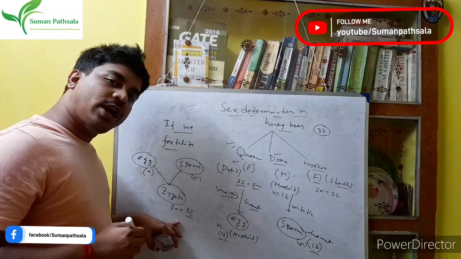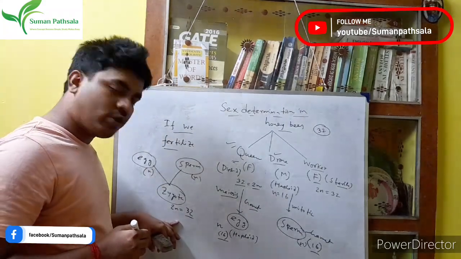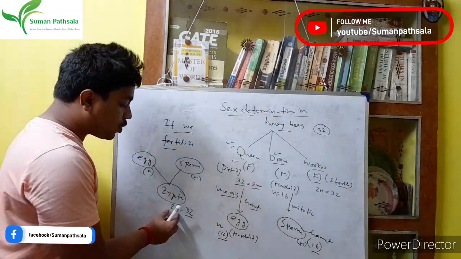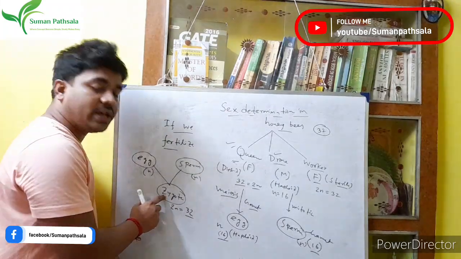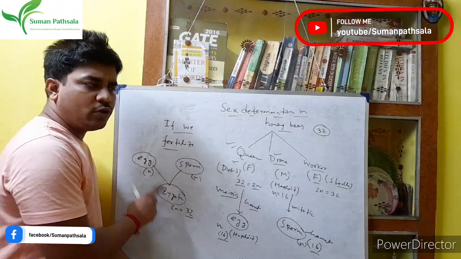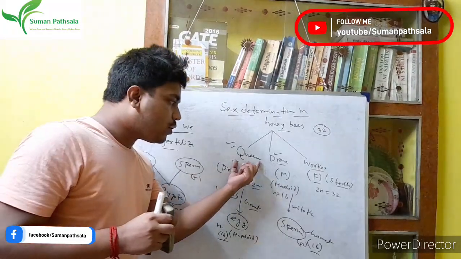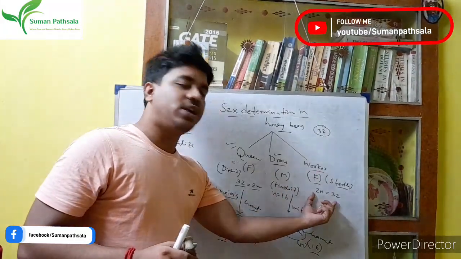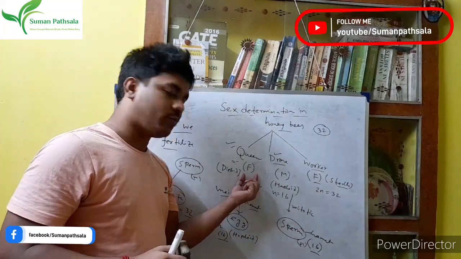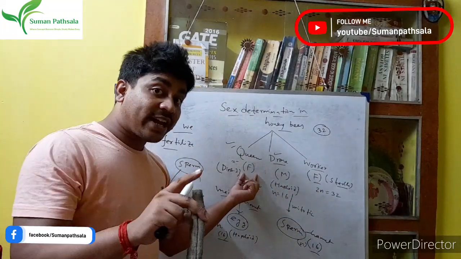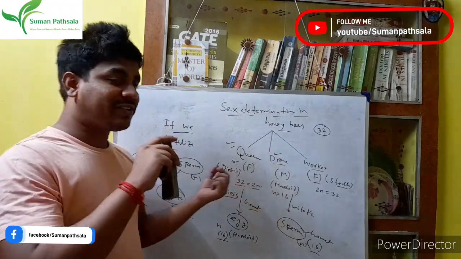So till now we understand how we get 32 chromosomes. The 32 chromosomes are also present in the zygote cell. We know that only the queen and worker have the full number of chromosomes, 32.